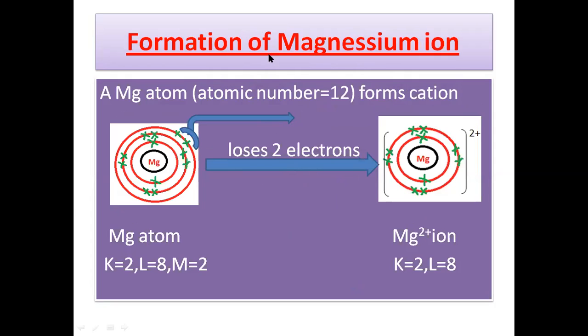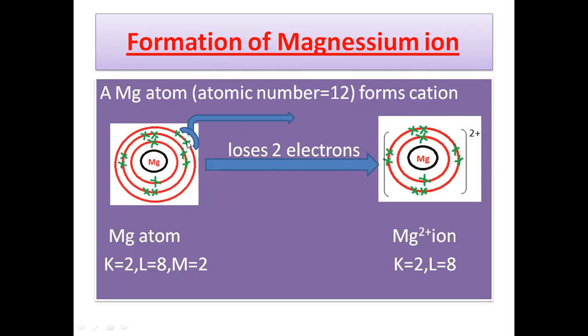We have another example, that is how the magnesium ion is formed. We know the magnesium element belongs to group 2 and its atomic number is 12. This magnesium atom will also form a cation. We can draw the structure of magnesium and we can see its electronic configuration 2, 8 and 2. Magnesium has 2 electrons in the first shell, 8 in the second shell and 2 electrons in the valence shell.